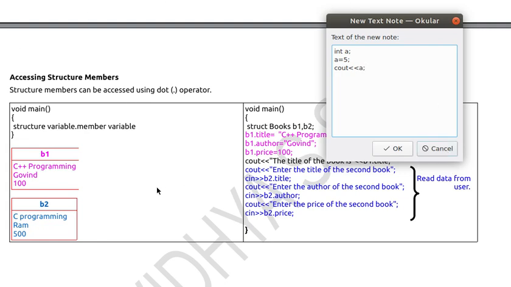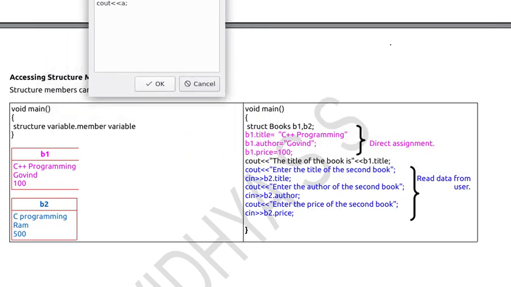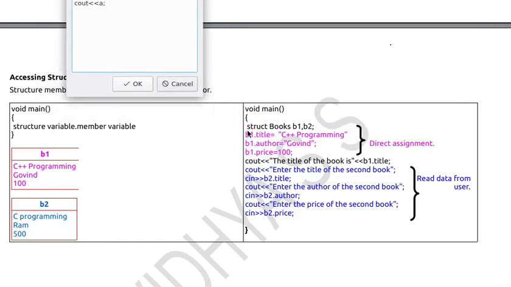Similar to this, here I have declared two variables b1, b2 of type books: your data type structure books, b1 comma b2 semicolon, and I want to store the details of the first book in b1 and the details of the second book in b2. I can directly assign the value like this, a equal to 5. Here, for b1 I need to store the title, author and price of my book.